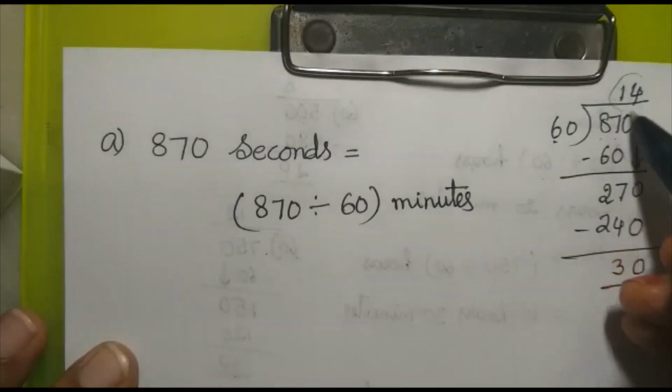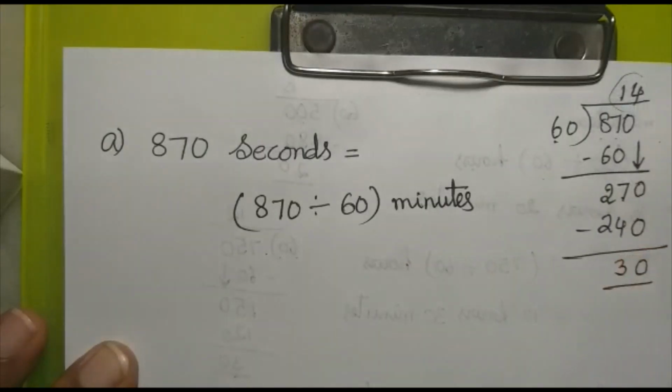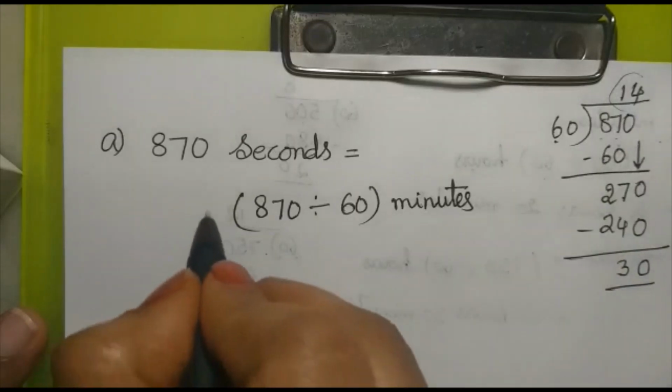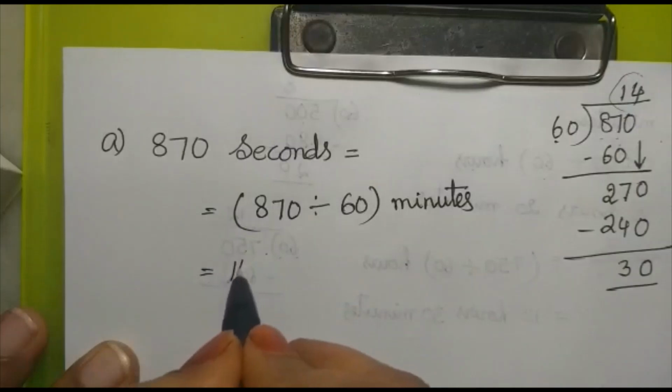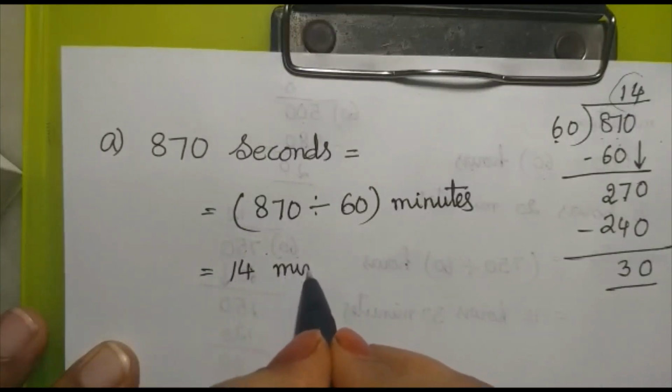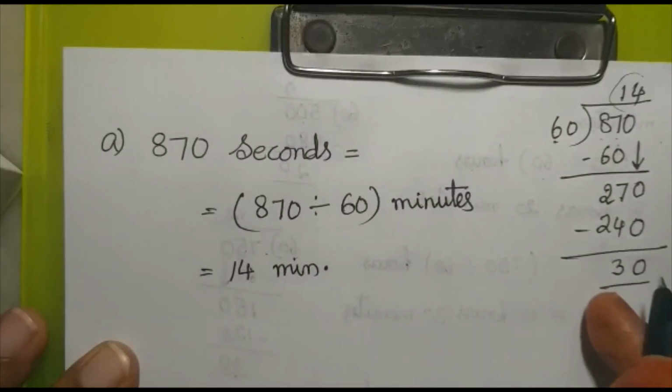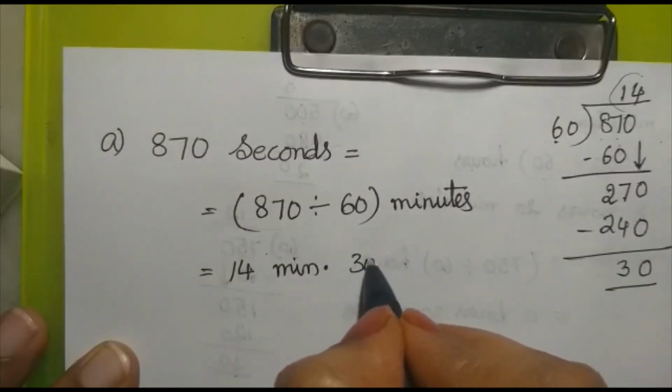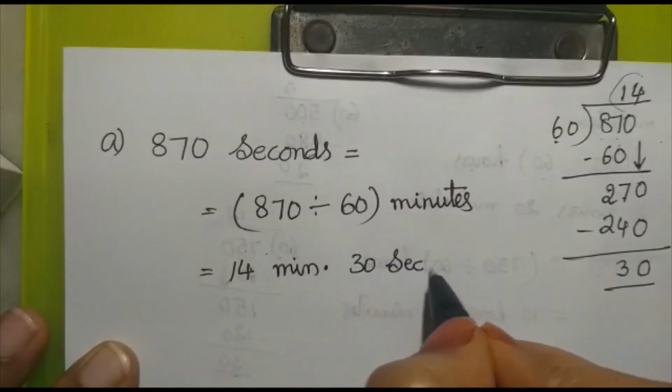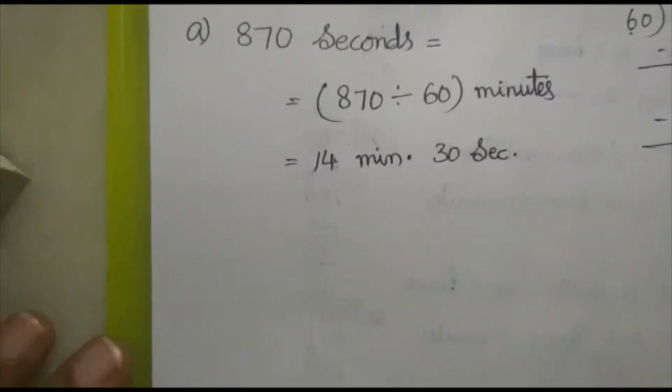Now, what is the quotient here? 14 is the quotient, and what is the remainder here? 30 is the remainder. So, how many minutes, children, here? 14 minutes. How many seconds are left over? 30 seconds are left over. So, 30 seconds, right? Now, see the B1.